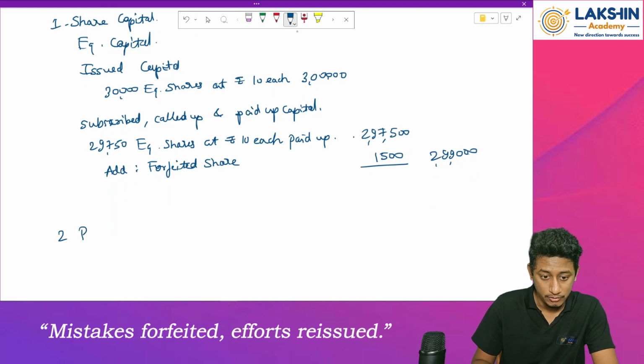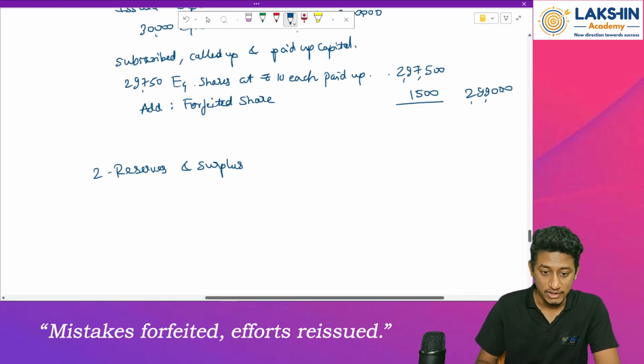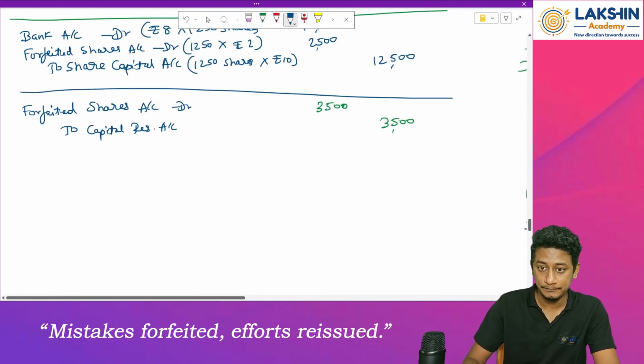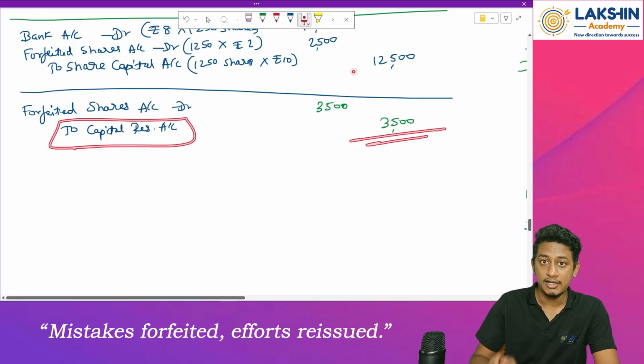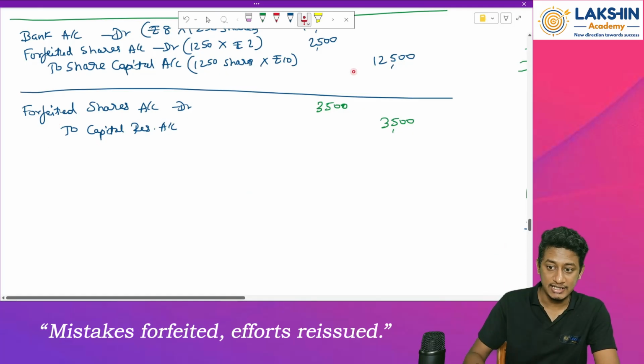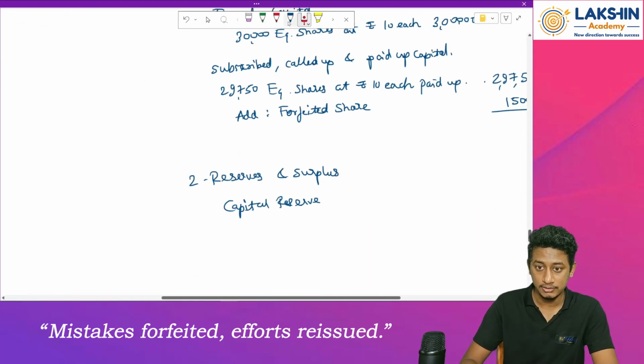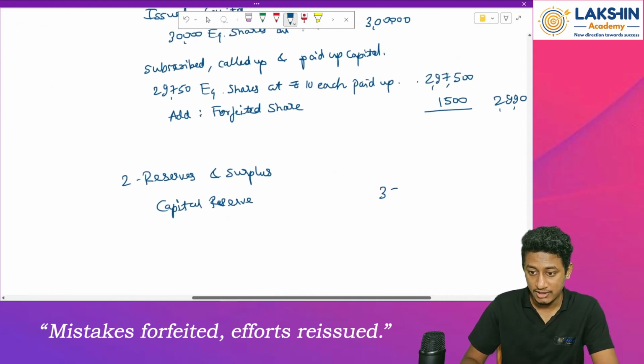So note number 2. Reserves and surplus. How much will this be? So first of all, how much do we have in the capital reserve? Look at the journal entry. Capital reserve account credited. Whenever I credit capital reserve account, that means the balance increases. So I should increase the balance by rupees 3,500. So go back. In capital reserve we have 3,500.